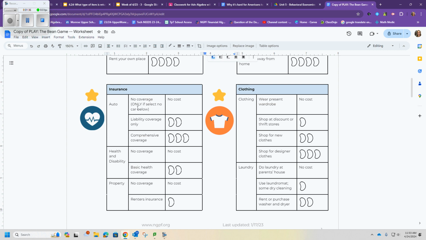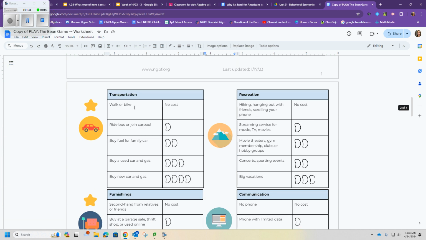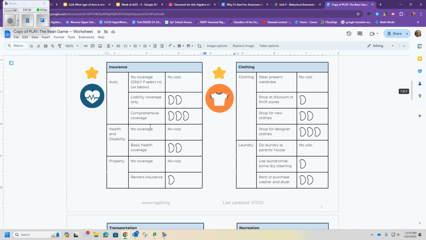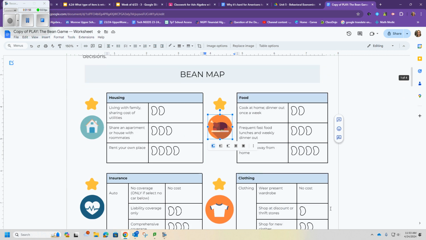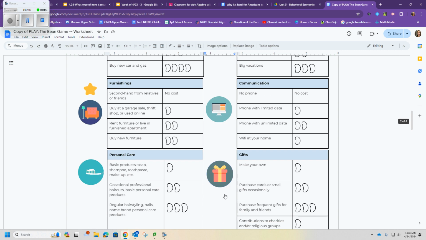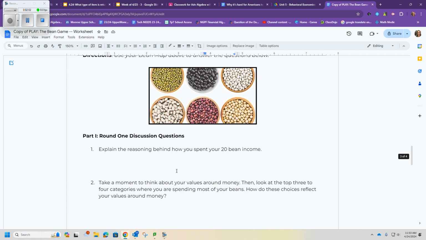This says no cost, only if select no car below. So if you don't have any car, then you don't have to pay car insurance. If you notice down here, here's transportation. So you can't have a used car and then have no coverage on your auto insurance because you can't drive a car without auto insurance, if that makes sense. So you're going to go through all of these categories and spend your 20 beans. Okay, that's your starting salary, your starting income.